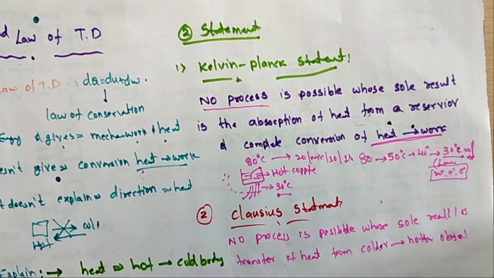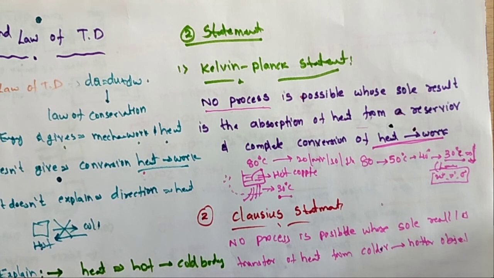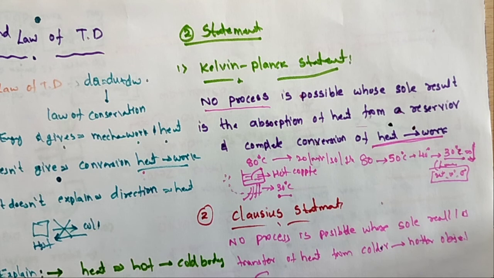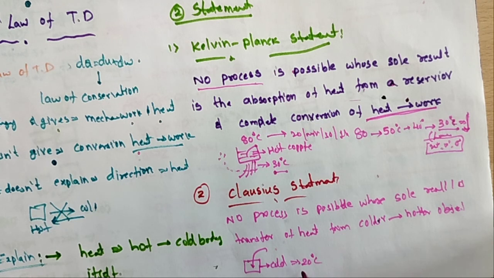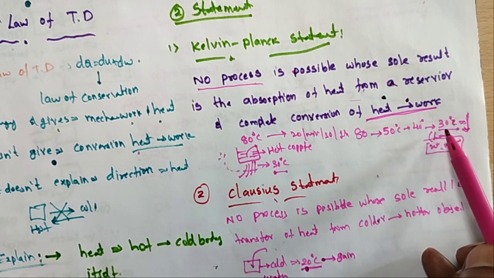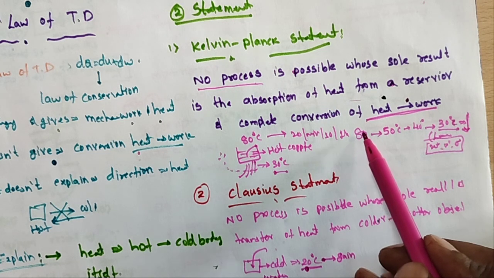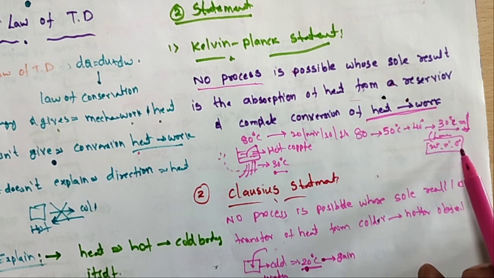Suppose we take a cold object at 20 degrees C. This cold object cannot gain energy by itself. Without an external agency, the object does not gain energy. Here water at 80 degrees cools to 30 degrees, and below that temperature it is not possible.